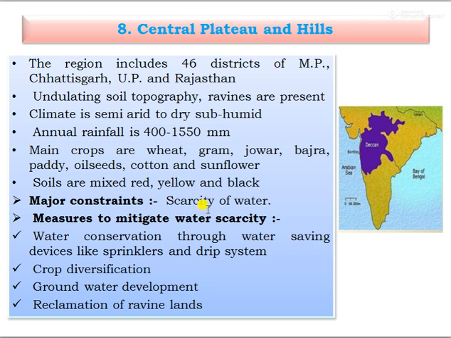The major constraint, that is scarcity of water. Measures to mitigate the water scarcity, that is water conservation through water saving devices like sprinkler irrigation or drip irrigation system. Then crop diversification, groundwater development, and reclamation of the ravine lands.